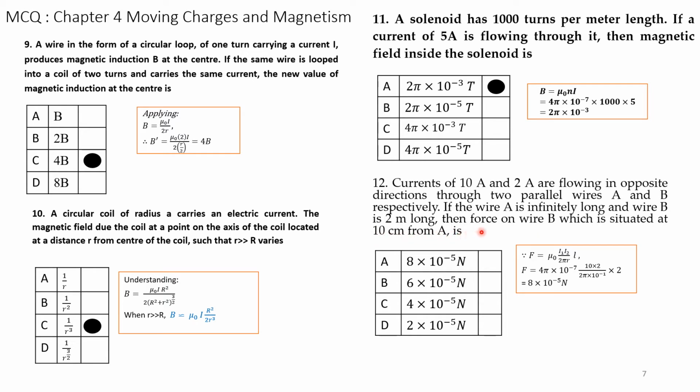So all the data is given. We have to substitute in the formula. You have to remember the formula: F is equal to mu naught I1 into I2 divided by 2 pi R, into L. All these formulae are given and we have worked them out in your theory. Please open your textbook, see the formula and remember them. So substituting, we get F is equal to 8 into 10 to the power of minus 5 newtons. That is, the correct answer is A. So you have to use this formula. Please remember.